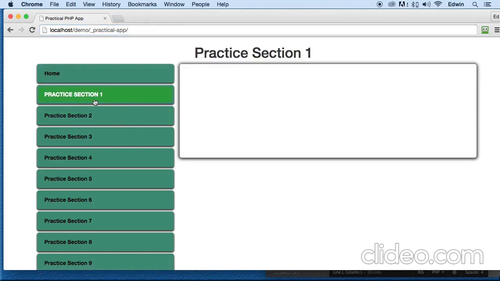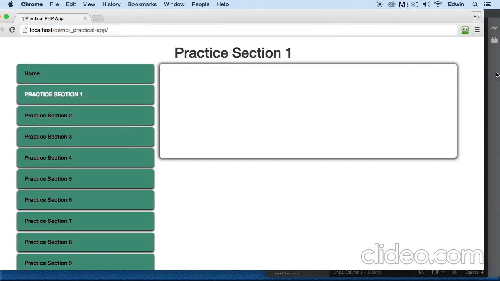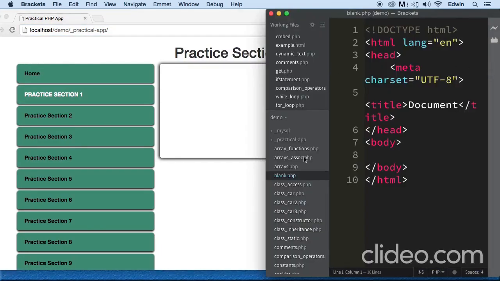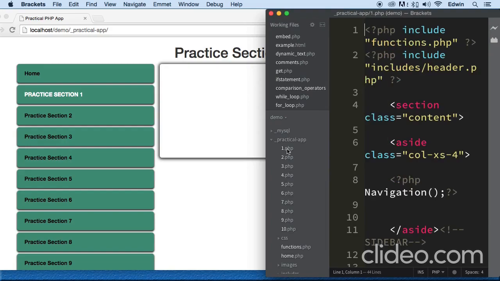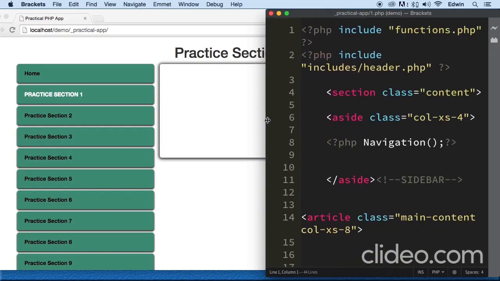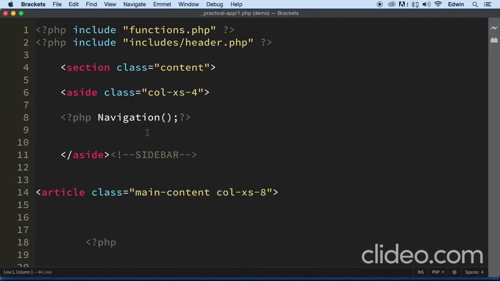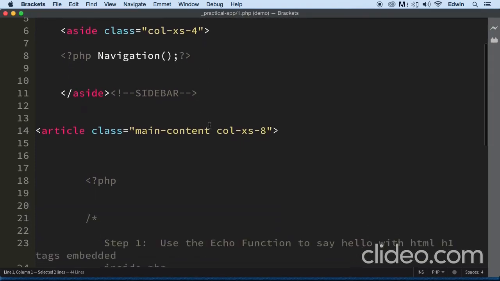Right now we will be doing this. So how do we start using it? Really simple. Let's go to the practical app and click on the first one.php, which is the first section there. Here we have the code for the page, of course, without the functions. These are files that you don't need to be concerned about. These are files that I'm using for the application.